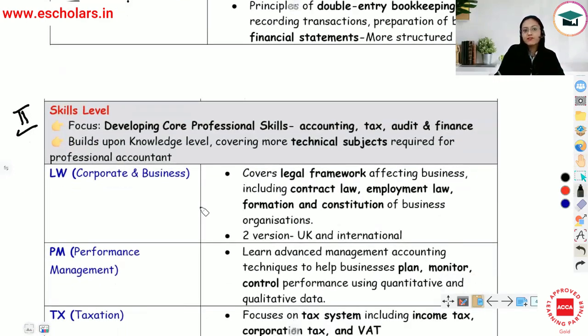Now, this level builds upon your knowledge level. Whatever you have studied in the knowledge level, usko thoda ek step further ले जाया जाता है under this level. So here you cover more technical subjects which are required to become professional accountant, a global professional accountant. So the focus here is going to be on developing core professional skills, whether in accounting, tax, audit, or finance. Now, under skills level, there are total 6 papers that you have to clear.